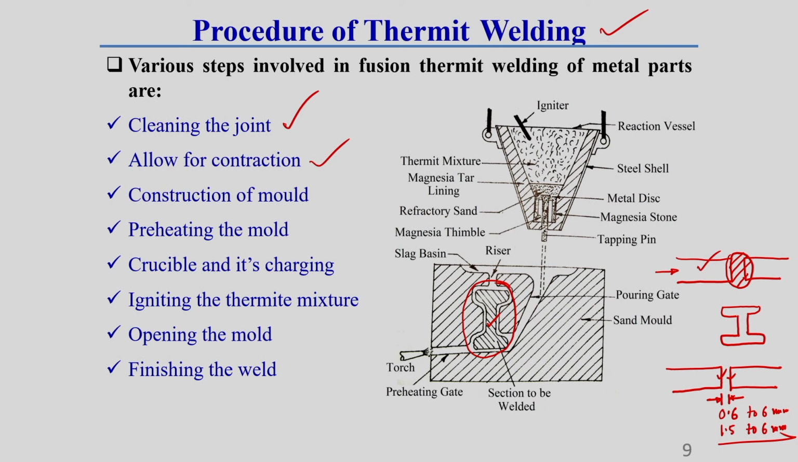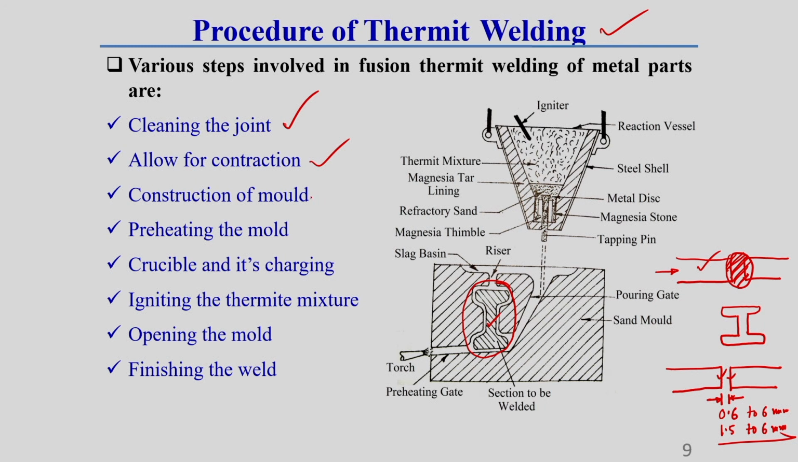If the section size is high, there is a chance of more contraction of the molten material as well as the workpiece material. So, the gap should be on the higher side. If the thickness of the workpiece is less, then there will be less gap, because once we pour the molten material in this region and it cools, contraction occurs. Due to this contraction, if the gap is not there, there can be a distorted weld. That is why, to balance these things, some gap is required in between. That is why here I have written allow for contraction.